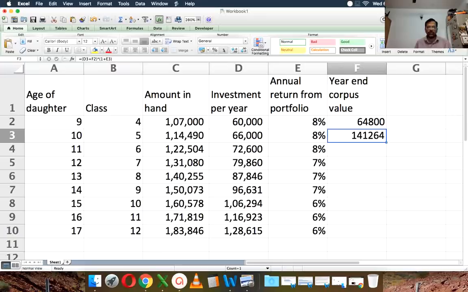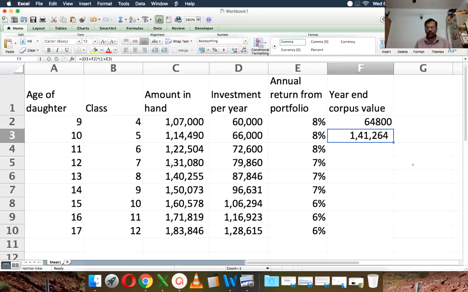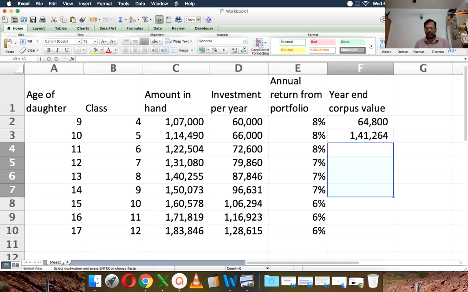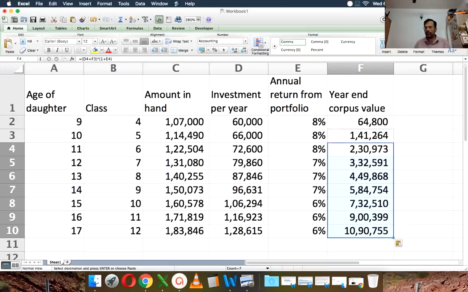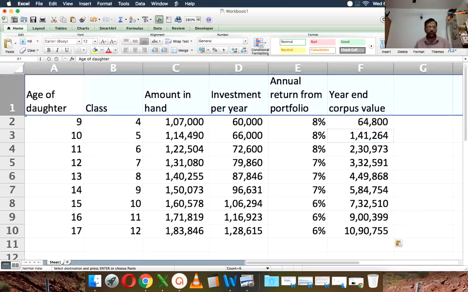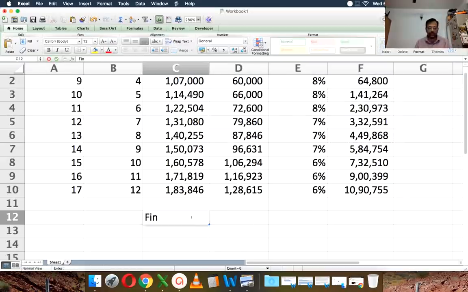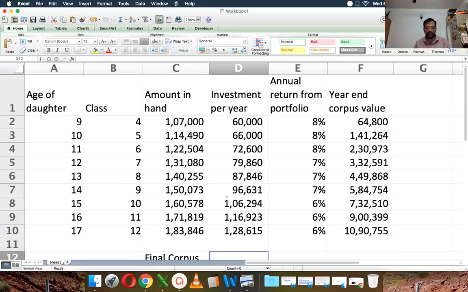So that's not bad. So we'll now have this. Let's complete the formatting here. So it does, and that as well I need to copy down. Boom. So what is the after all this, let's make this, I don't know how to freeze panes here. Yeah, forget that, I don't need it. So let's write the final corpus. Still learning how to use Excel on Mac, it's not as comfortable.